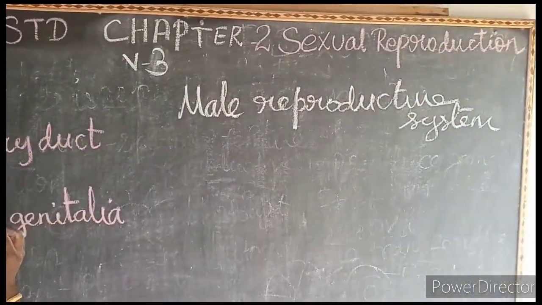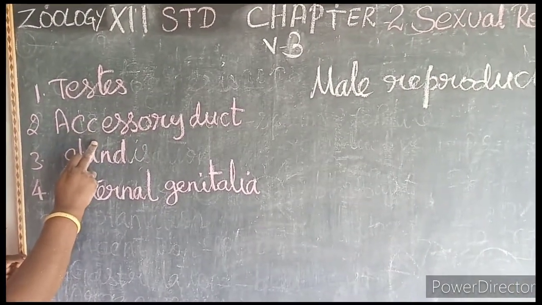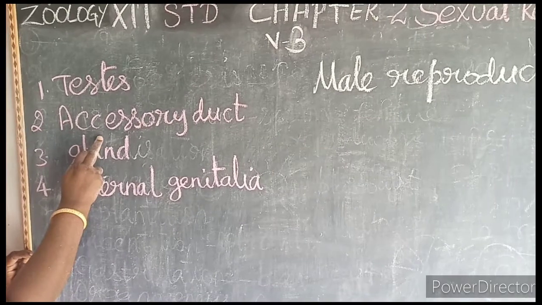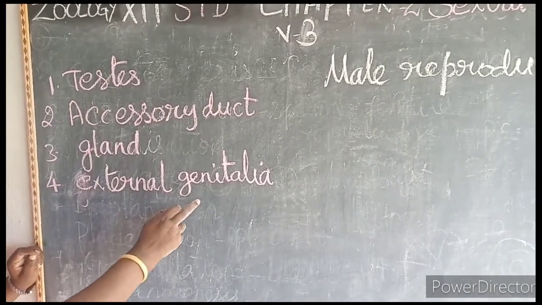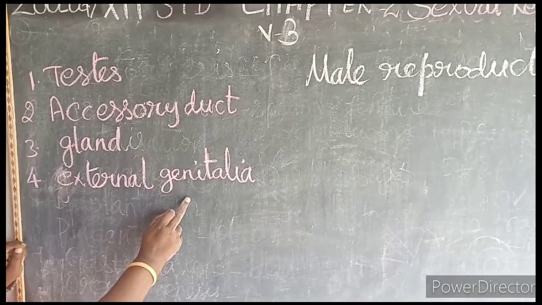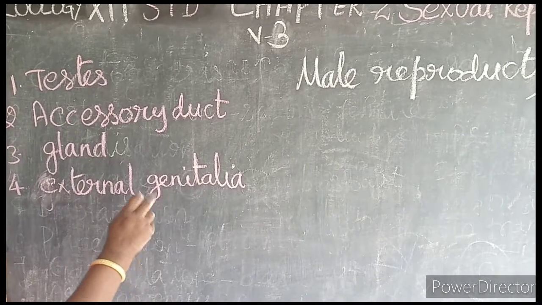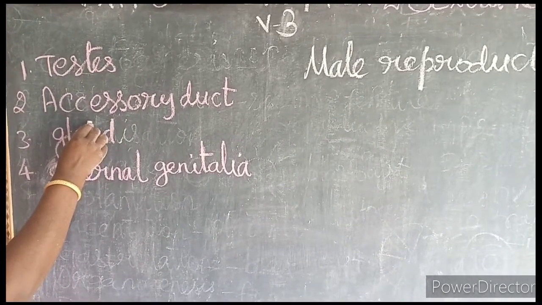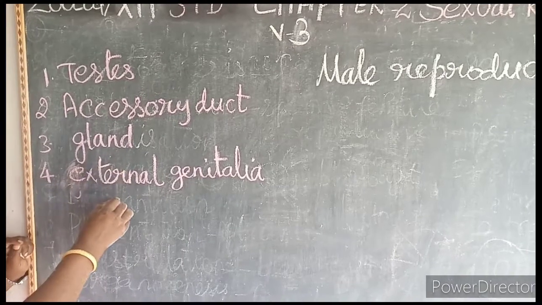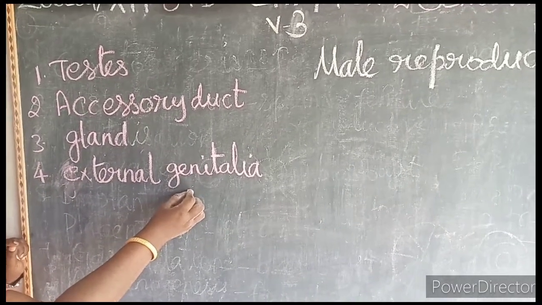So the male reproductive system consists of a pair of testes, accessory ducts, accessory glands and external genitalia. Accessory is nothing but additional. Genitalia is nothing but the external reproductive organ.